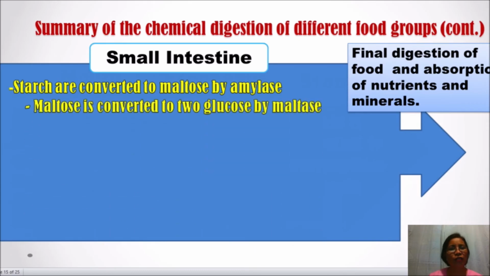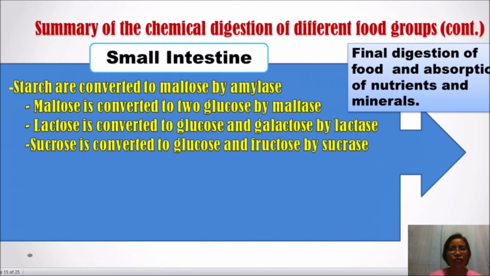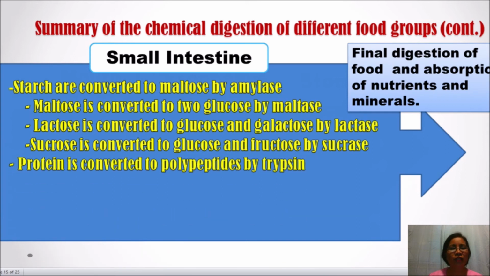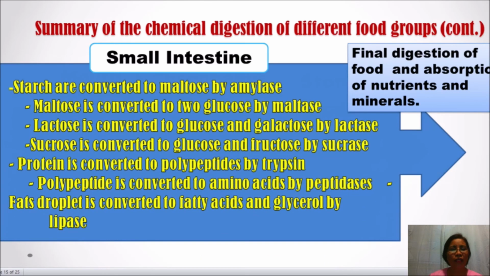Maltose is converted to two glucose molecules by maltase. Lactose is converted to glucose and galactose by lactase. Sucrose is converted to glucose and fructose by sucrase. Protein is converted to polypeptides by trypsin. And polypeptide is converted to amino acids by peptidases. And fat droplets are converted to fatty acids and glycerol by lipase.